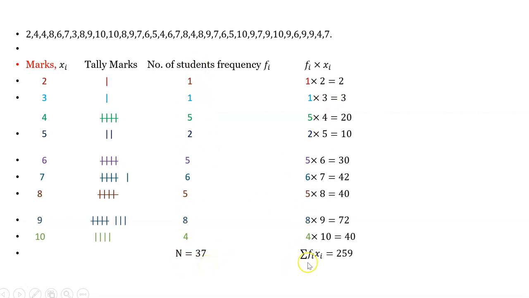And the sum of the products, summation fi into xi, is equal to 259. Therefore, the mean, and this is the formula, is equal to summation fi into xi upon capital N, that is 259 upon 37, and if we divide it, then you will get mean is 7.